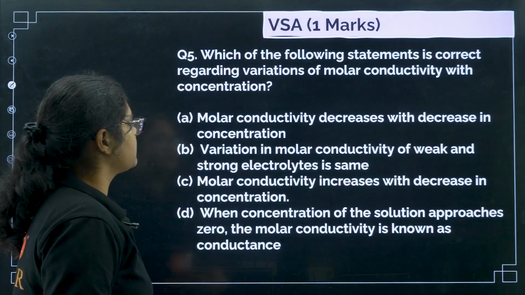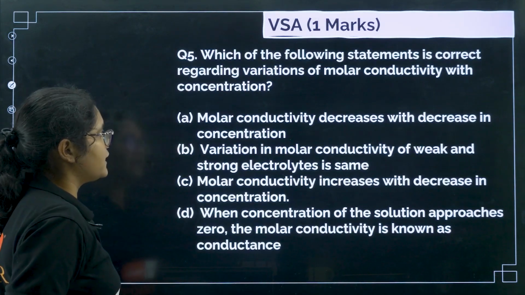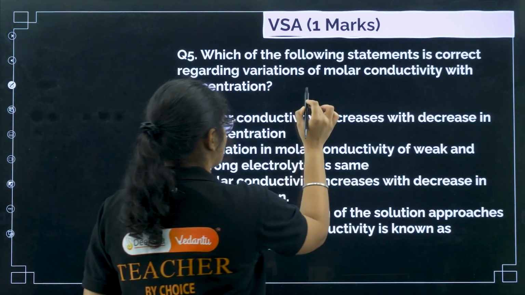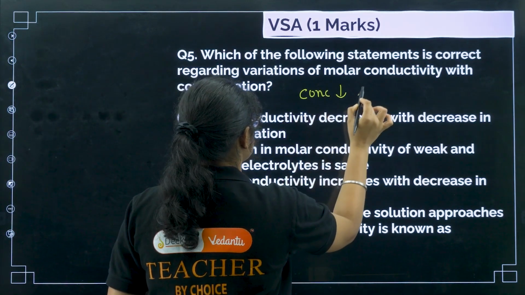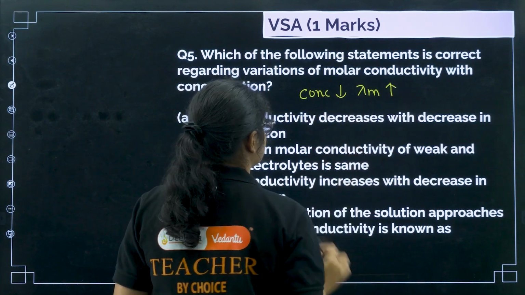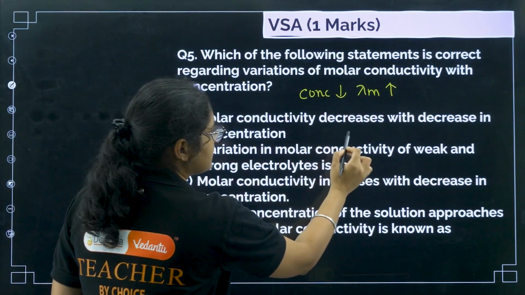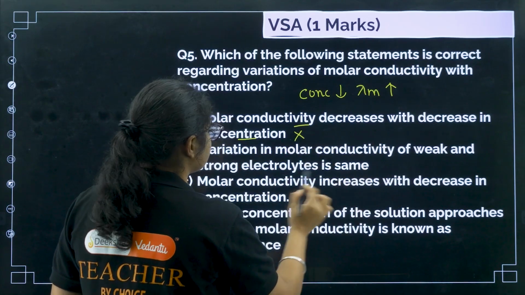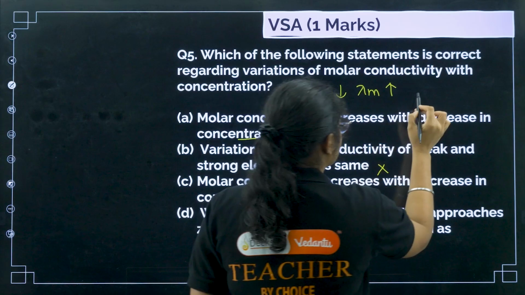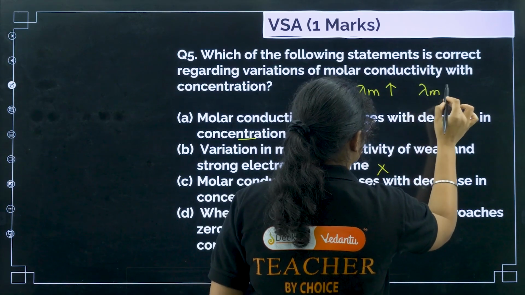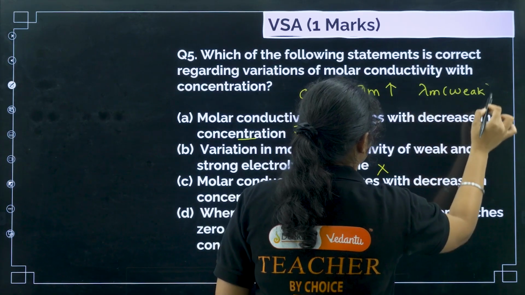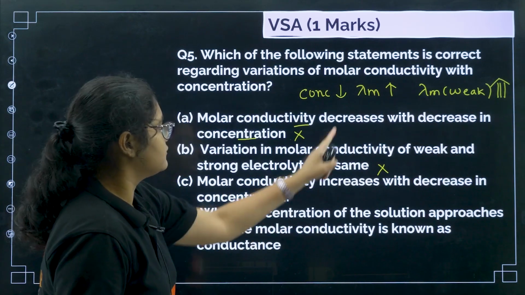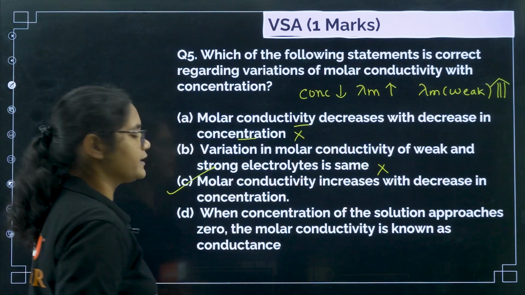Next, question number 5. Which of the following statements is correct regarding the variation of molar conductivity with concentration? If you remember, if concentration decreases, molar conductivity increases, right? So molar conductivity decreases with the decrease in concentration? No. Variation in molar conductivity of weak and strong electrolyte is the same? No. The molar conductivity of a weak electrolyte increases more. So molar conductivity increases with the decrease in concentration. Yes, this is the correct statement.